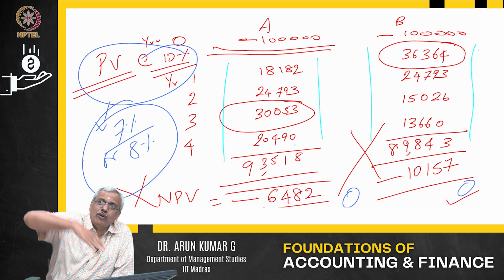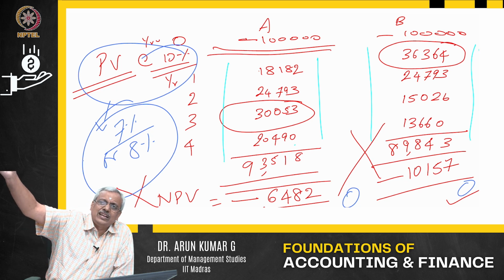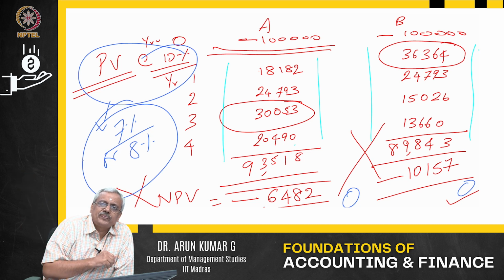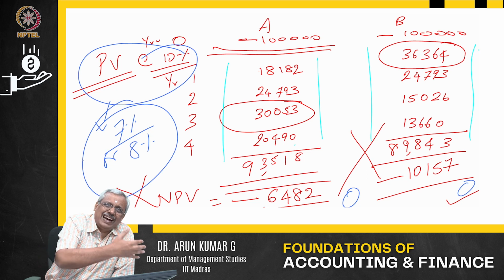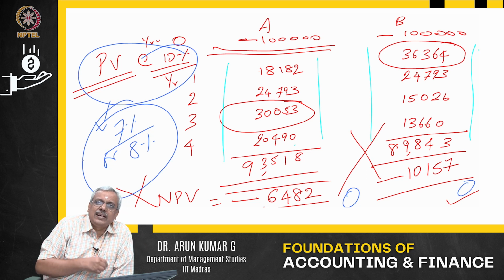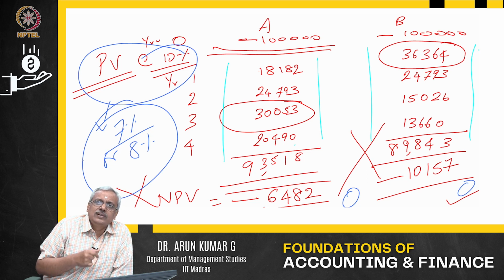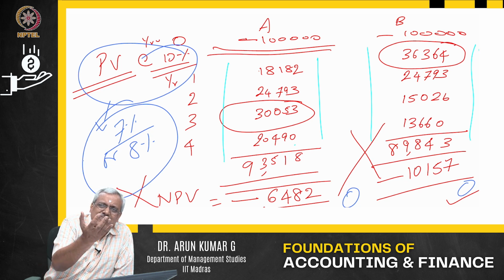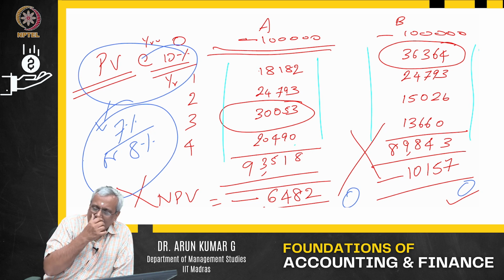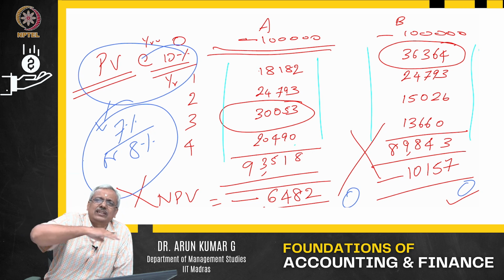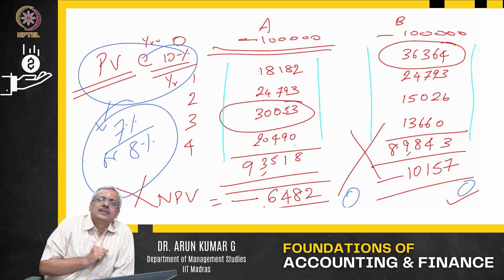If they say the project is giving a return of 15%, I will look at the IRR for the project. That is the rate of return at which the project will have no loss, no profit. If the IRR, where NPV is 0, is 12% as the discounting rate, then I will say 15% is above 12%, viable, go ahead.